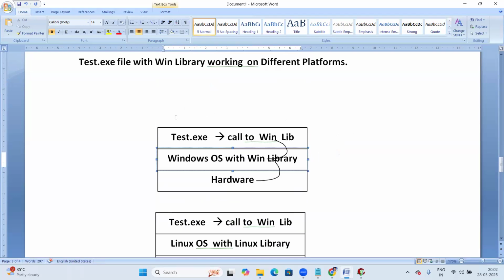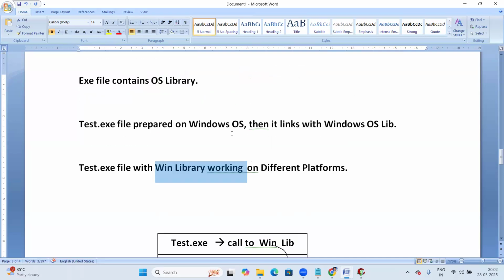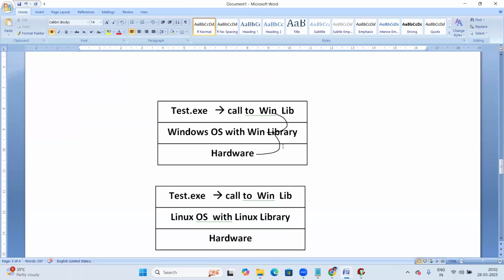Okay, that link. Once the exe file is created, at the time of creation of the exe file itself, that library is linked with the exe file, right? Since the OS library is linked with the exe file, that link is fixed, meaning statically linked. Static means fixed. So since the exe file is statically linked with the OS library, it's platform dependent.